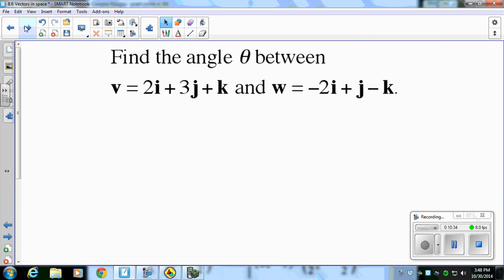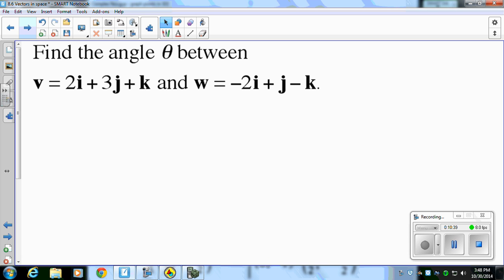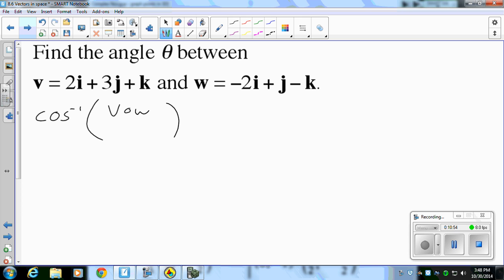So now we have to talk about the angle in between. The nice thing is the equation is going to stay the same. It's just going to change a little bit in our work because we are dealing with the third component. So first, we're going to do inverse cosine of v dot w over the magnitude of v times the magnitude of w. I'm going to pause the video here to save some time, but go ahead and work through this and make sure you understand how to find those values, and we'll talk about how we find the angle from there.